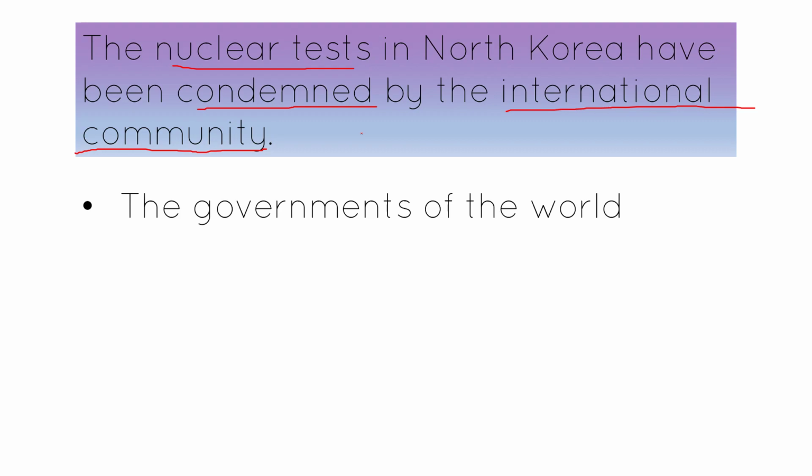So what have they done? They're condemning North Korea. Now, I need to understand what that word means, to condemn. It's linked, often you can be condemned to death if you get the death penalty. When you get sentenced and they say, we sentence you to not life imprisonment, but the death penalty, that means you're condemned to death. But I can't use that word.